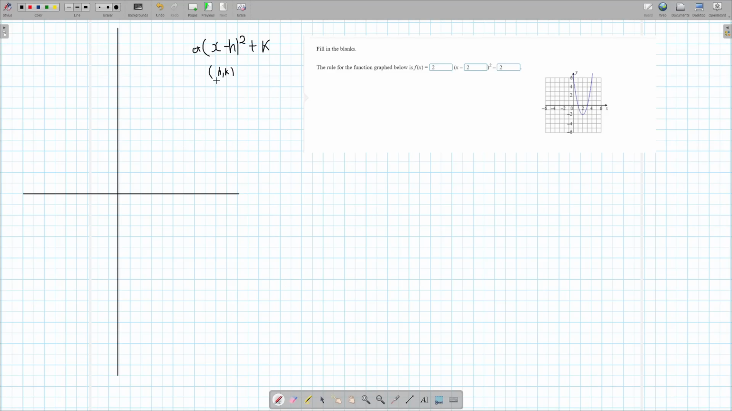The other way you can represent a quadratic equation is ax squared plus bx plus c, where you guys are familiar with this one. You have 2x squared plus 3x plus 7.